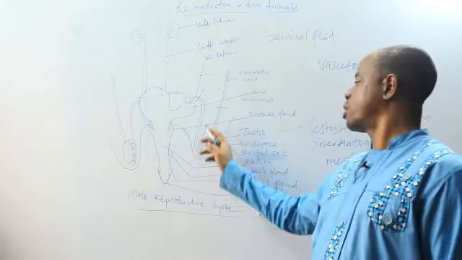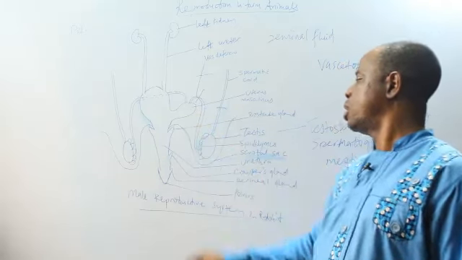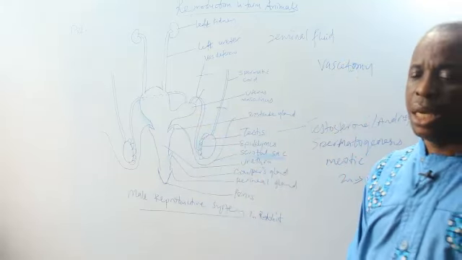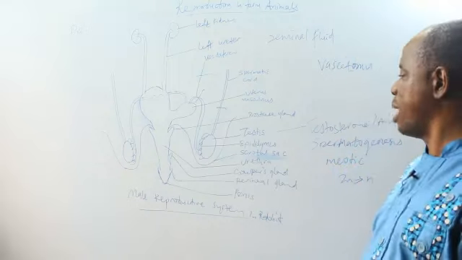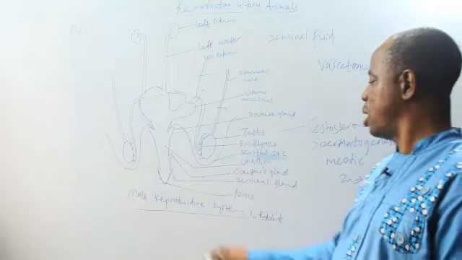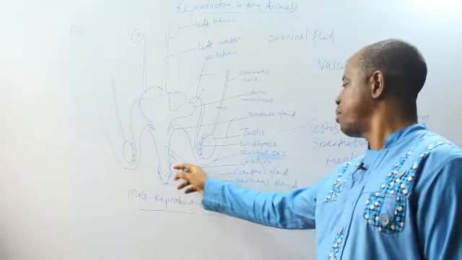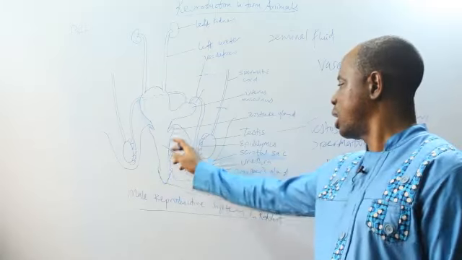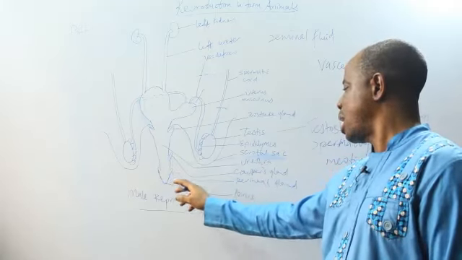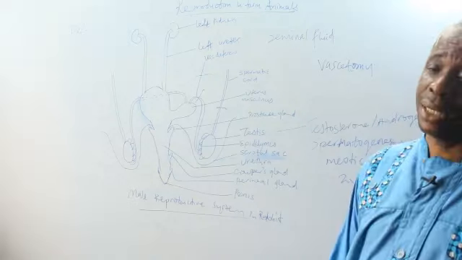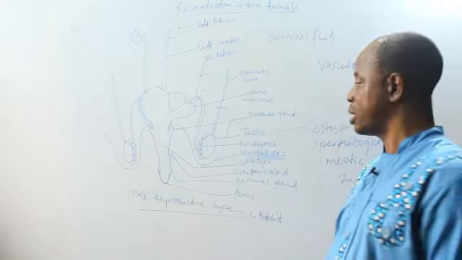The testis will still be alive, and the animal can still experience production of the seminal fluid, which comes from the prostate gland, Cowper's gland and perineal gland whenever the animal is excited, but there will be no sperm cells inside of it.